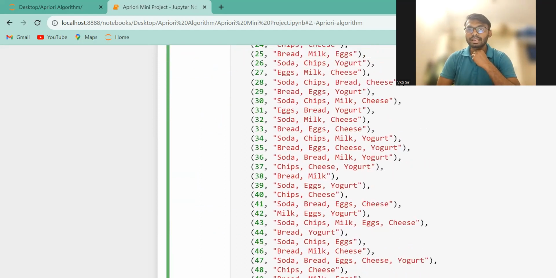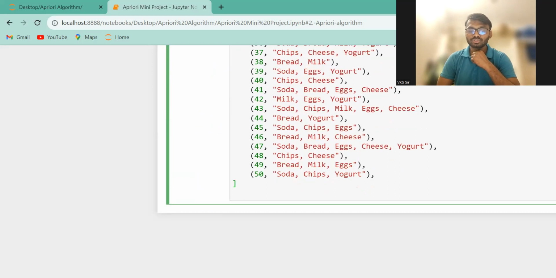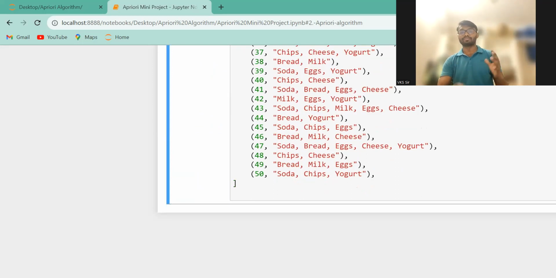So right now, what do I have to do? Our aim is this: if I download or create one CSV file while taking this information, I need to create a file, and for that file I have to give a file name.